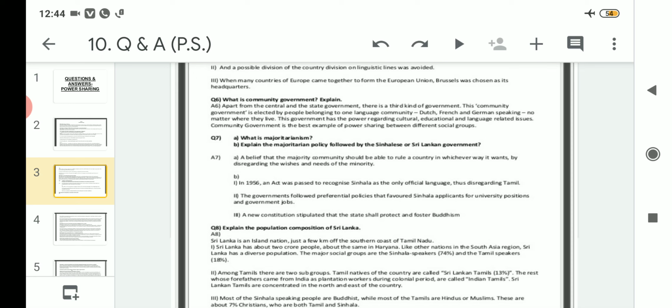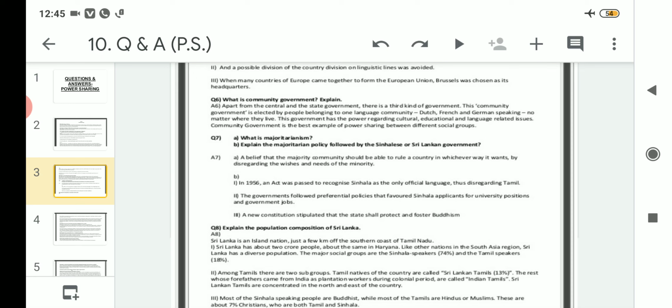A belief that the majority community should be able to rule a country whichever way it wants, by disregarding the wishes or needs of the minority. That means in the case of Sri Lanka, majoritarianism was where the Sinhala people, who were 74% in the country, made laws according to their own benefit. On the other hand, they disregarded the wishes and needs of the minorities in Sri Lanka, that is the Christians and the Tamils, be it the Sri Lankan Tamils or the Indian Tamils.